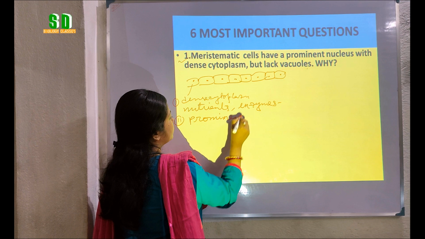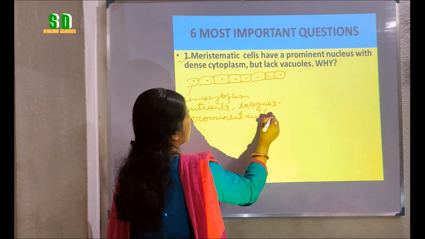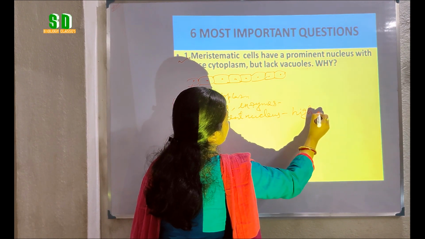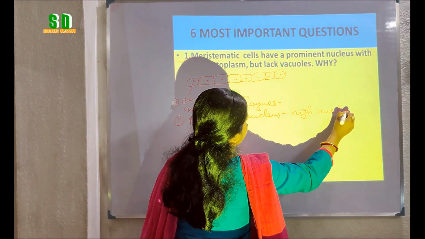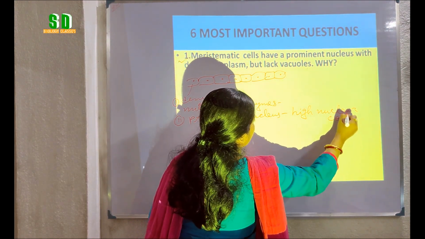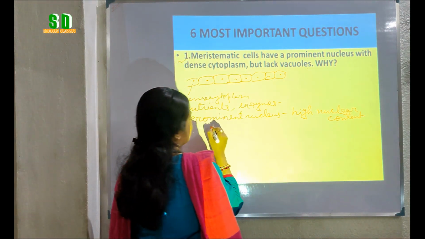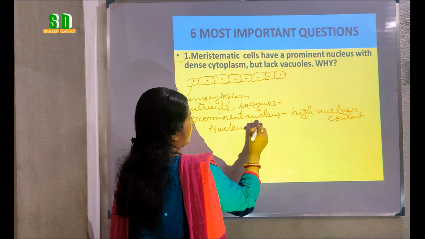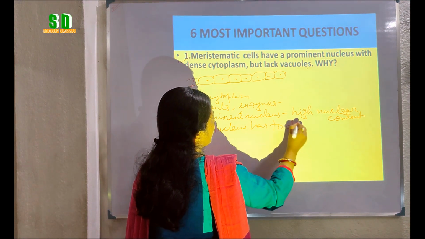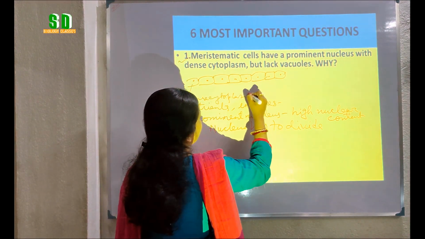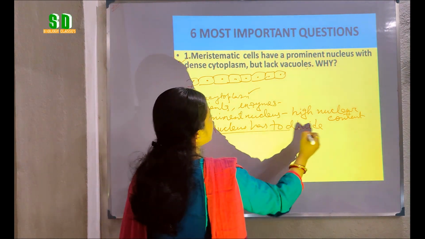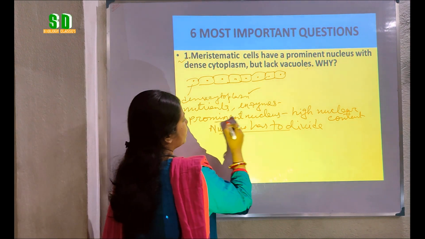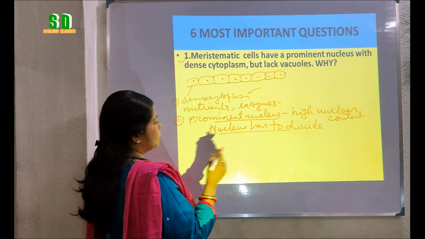Secondly, they have a prominent nucleus because high nuclear content is present and the nucleus has to divide. At the time of division of the meristematic cells, the nucleus has to divide and give rise to daughter nuclei. That's why they have a prominent dense nucleus.